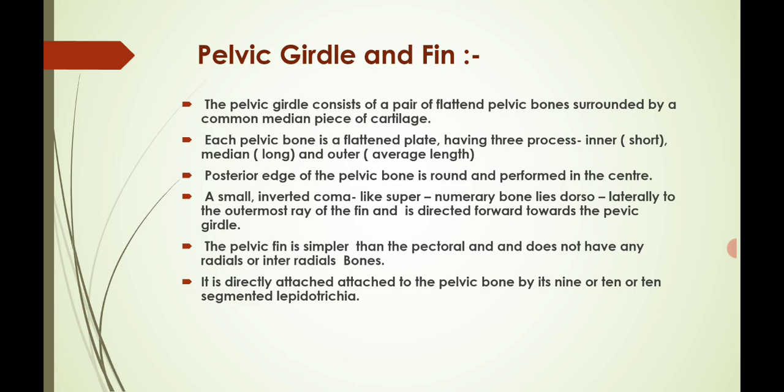towards the pelvic girdle. Okay, the pelvic fin is simpler than the pectoral and does not have any radials or interradial bones. It is directly attached to the pelvic bone by its 9 or 10 segmented lepidotrichia. These lepidotrichia are present here, that is 9 or 10 segmented lepidotrichia.